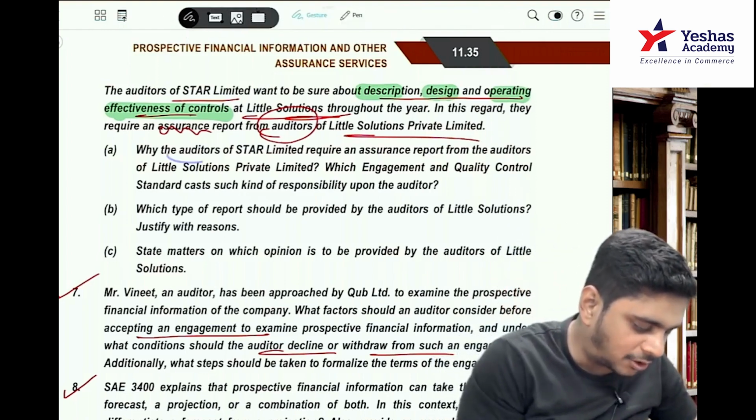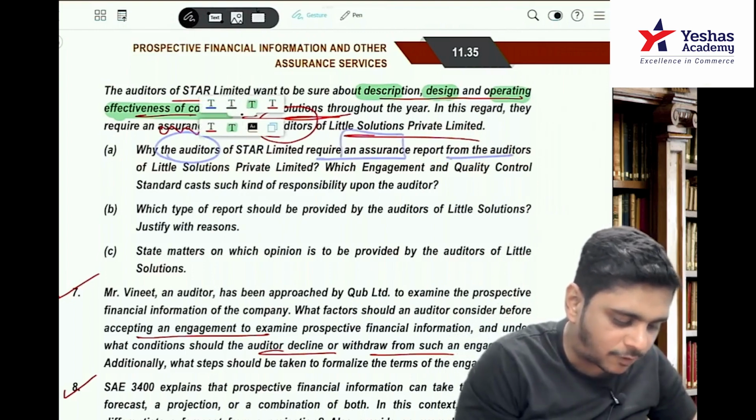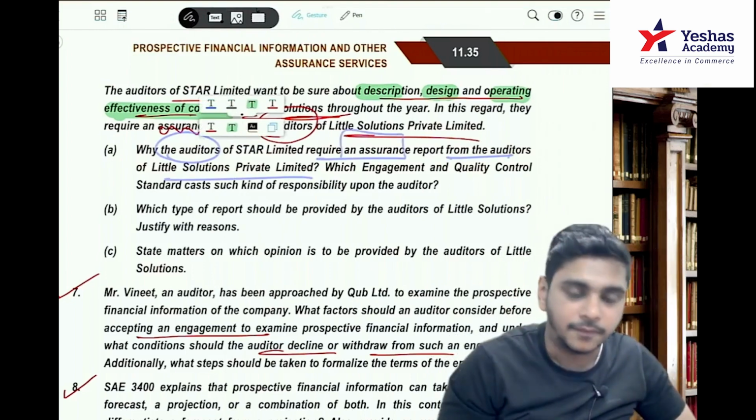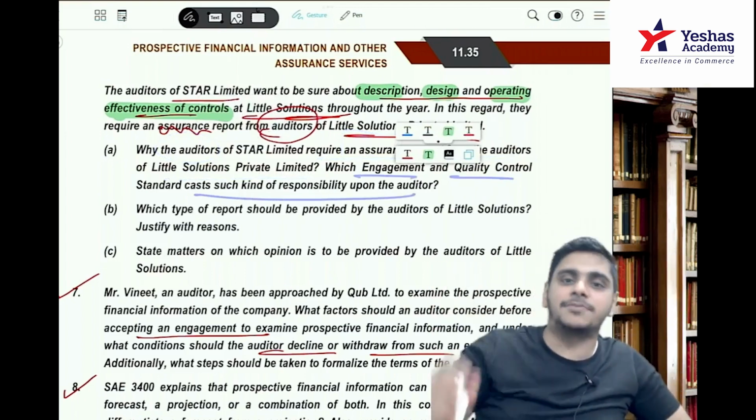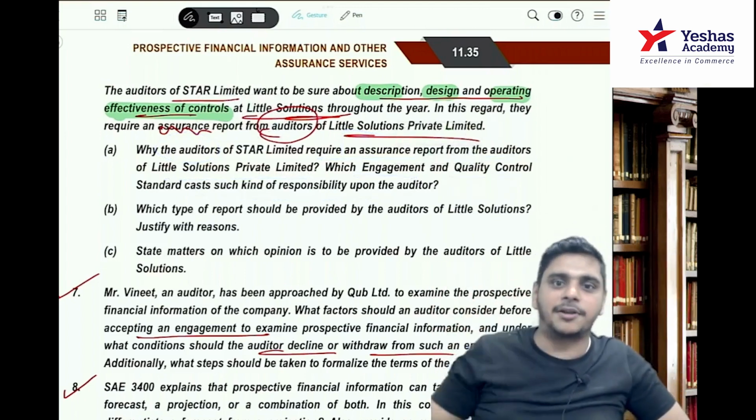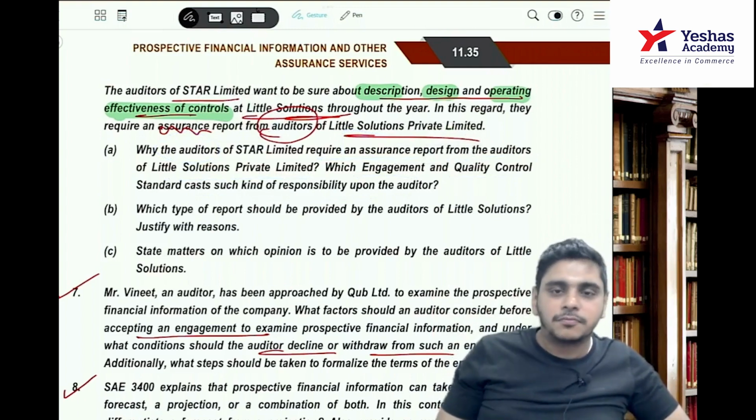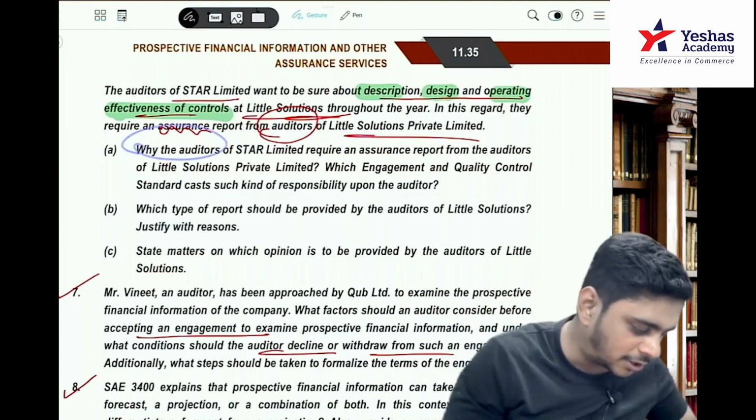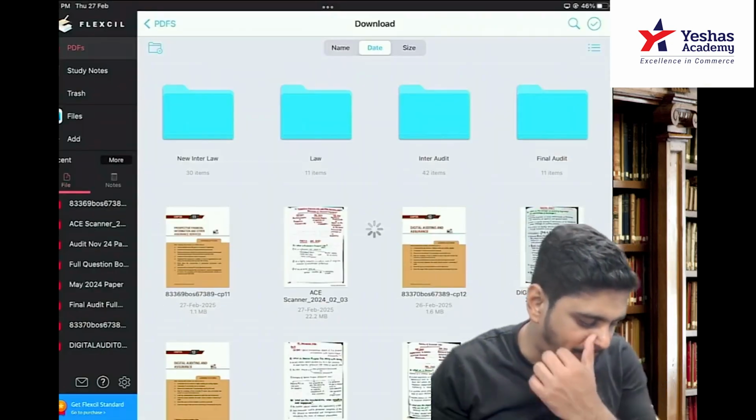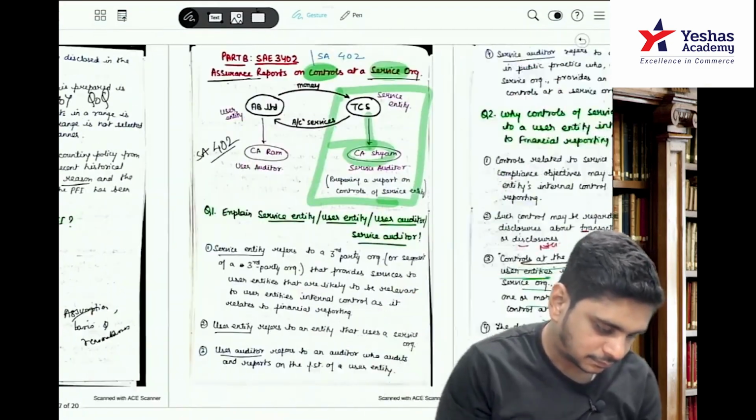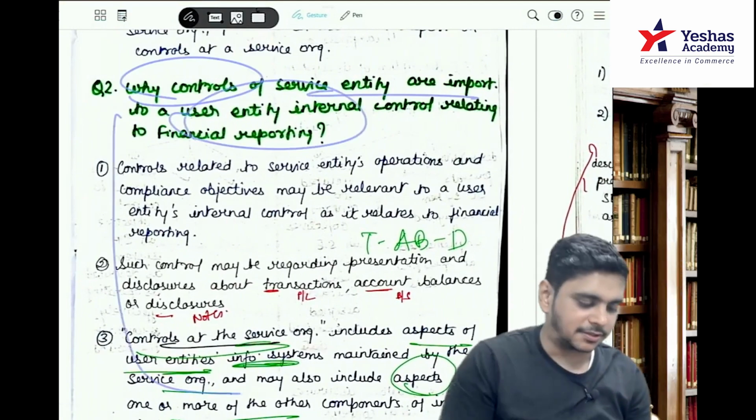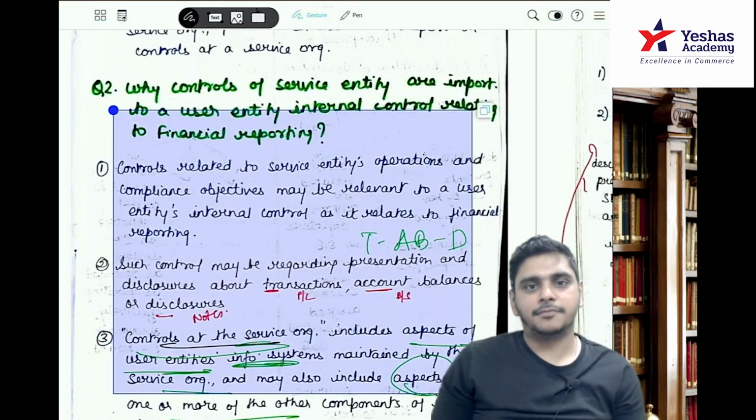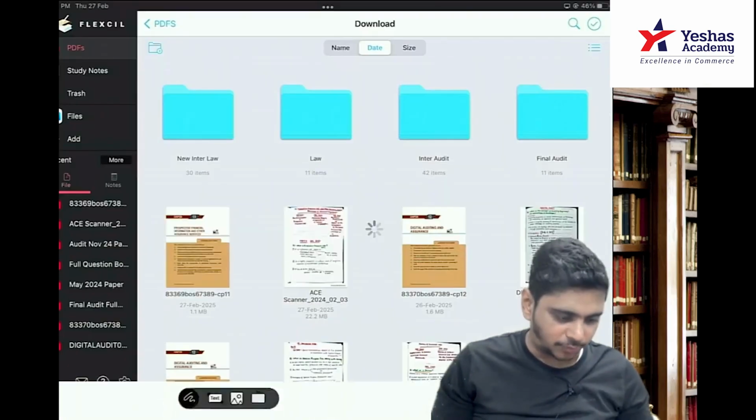So first question, why do the auditors of Star require an assurance report from the auditors of Little Solution? Which engagement and quality control standard casts such kind of responsibility upon the auditor? Which standard? You have to write the standard number, 3402. And the question is why the auditors want it? Why are controls of the service entity important? This is the answer. That is the first question. Why is it important?